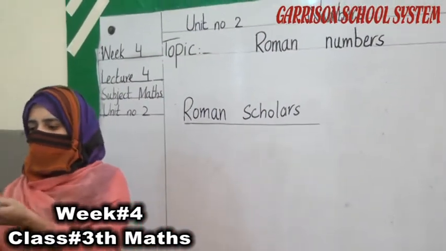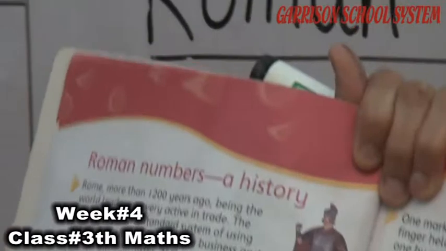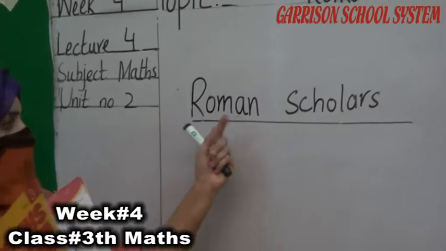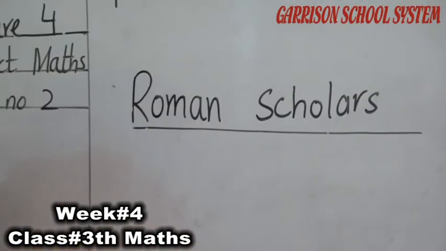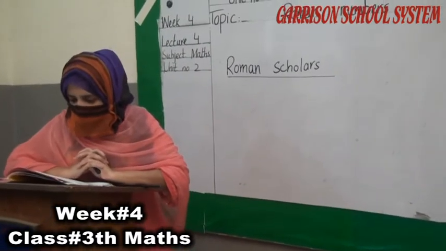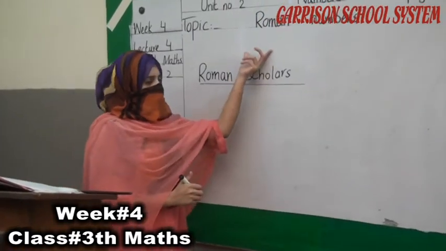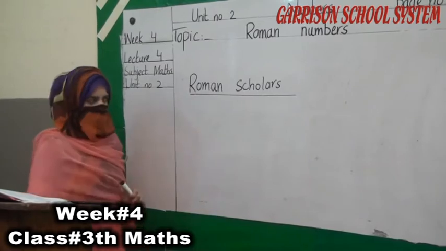As you can see in your book, students, look at the book, page number 10. Here is the history of the Roman numbers. You have to read this page. You will learn about how Roman numbers were invented, why, and who invented them. As I told you, Roman numbers were invented by the Roman scholars because of calculation and some business requirements. Okay students, now we are going to discuss the Roman counting.